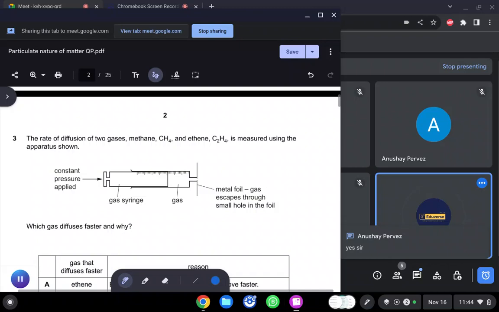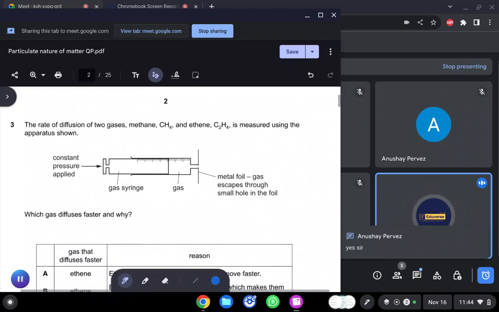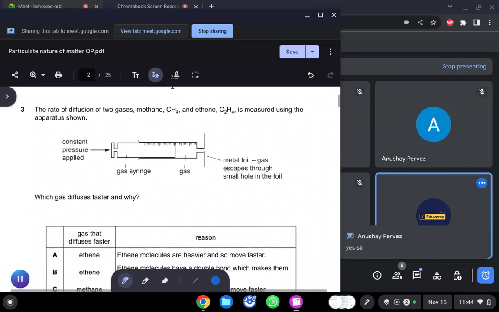Okay, so it's time to solve question number 3. I'll try to solve as many questions as I can in this class. The rest of the questions must be completed by you in the given timeline, that is 20th of November. I want the complete worksheet before 20th of November.